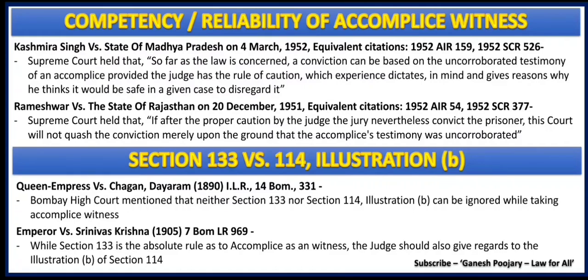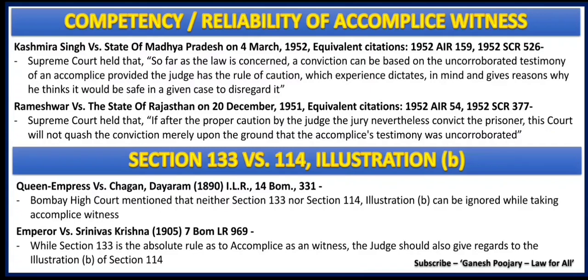Yes, there can be conviction without corroboration of the testimony given by an accomplice, but in saying so, the judge should put the rule of caution. And before coming to a conclusion, he needs to ensure why he is coming to such a judgment. That is what is discussed here.